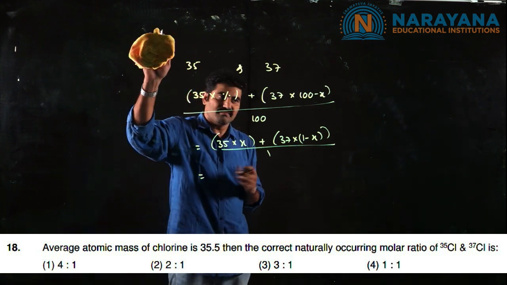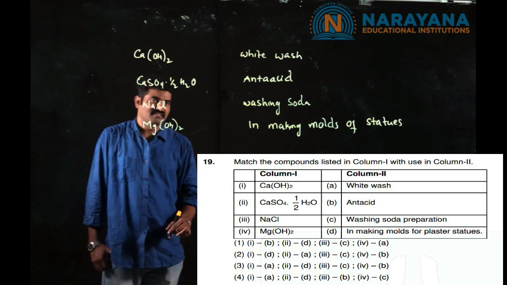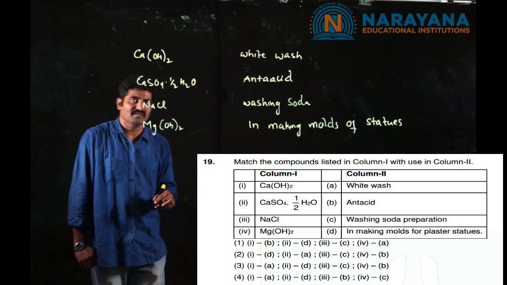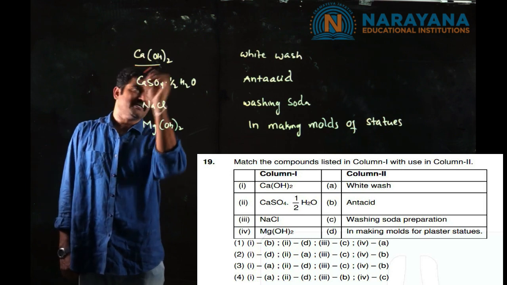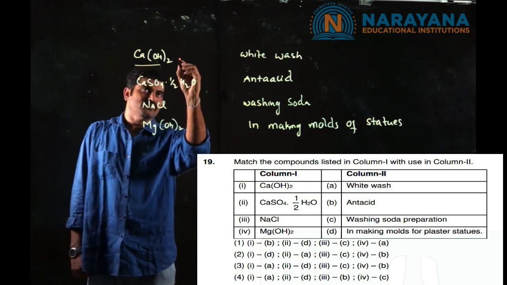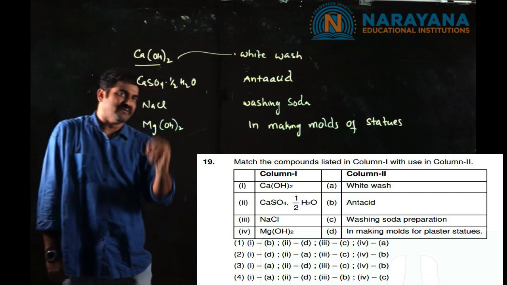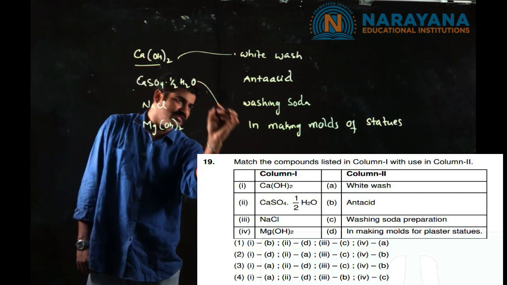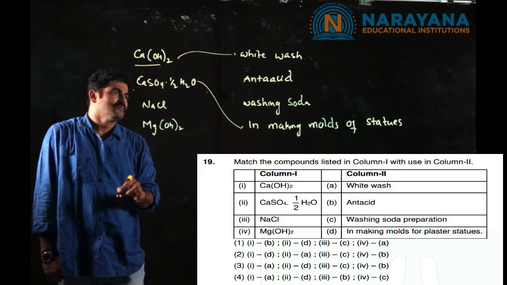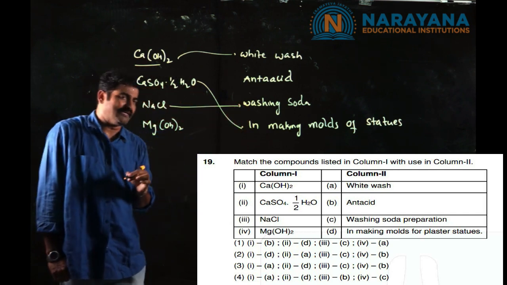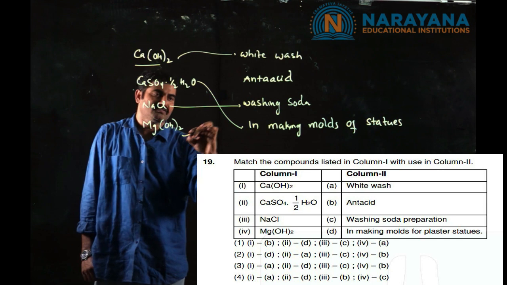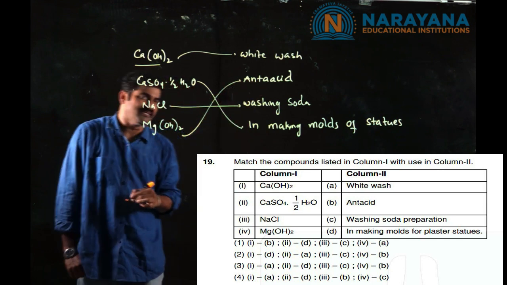The next question is a matching type question from S block. Here 4 compounds were given. Calcium hydroxide is mainly used as whitewash, while plaster of Paris is used in making statues, whereas NaCl is used to prepare washing soda during the Leblanc process, and magnesium hydroxide can be used as an antacid.